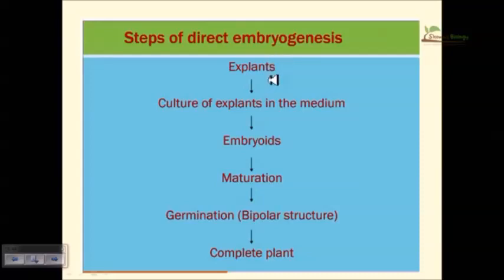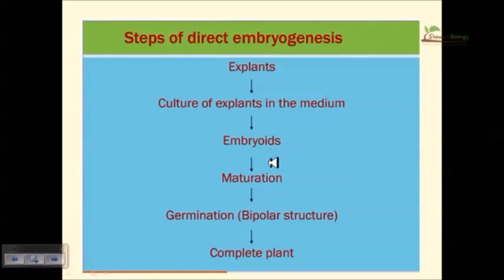So this is the explant. From the explant we produce the culture. We culture the explant for some time in the medium. We produce a differential mass of cells. Then embryos are formed, because this type of cell is destined to produce embryos, so we do not need to go through the process of callus formation. It will directly produce the embryos, from the cells which are destined to produce embryos.